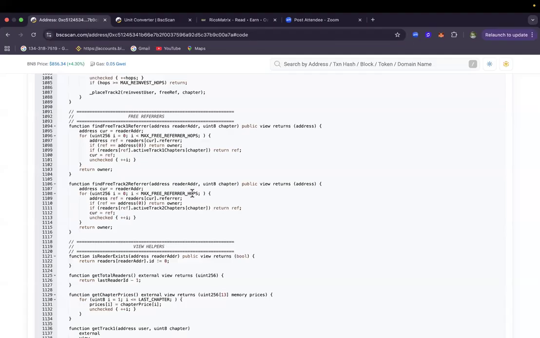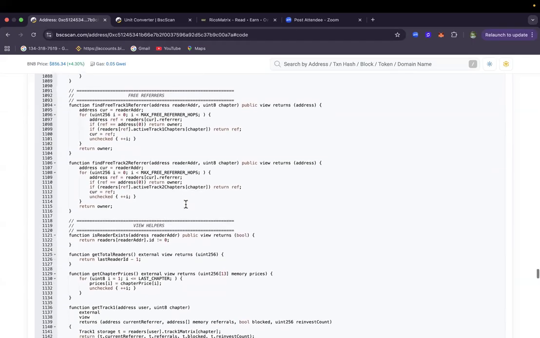If it does not see it within the range of your network, it will escalate to the entire global community. If it does not see anyone in the entire global community, it will return it to the owner. That's the contract deployer, who is this address.